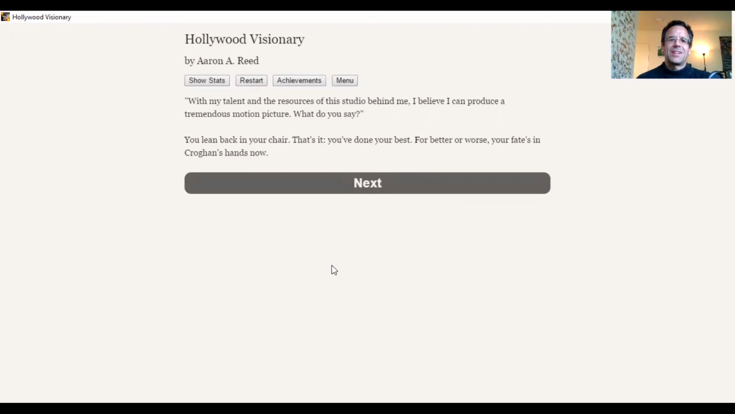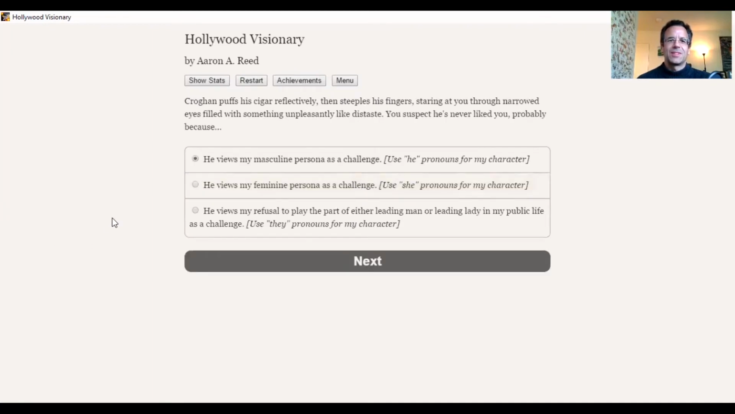And what do you say? So I lean back, I'm done. So now my fate is in his hands. Krogan puffs his cigar, steeples his fingers. Again, this is old Hollywood cliched stuff. Now I'm having feelings about Krogan, and I'm suspecting Krogan never liked me.